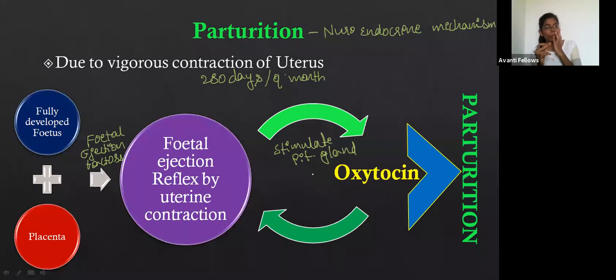First, the fully formed fetus and the placenta release the fetal ejection factor, and in response to the fetal ejection factor, the mother's uterus is going to contract so that the baby can move out. You might have observed in the movies, right? First the pains will come, not the vigorous pains. First it is mild pains and later the pains are very high, because first the fetal ejection reflex takes place, which is a mild contraction. This mild contraction stimulates the brain so that oxytocin gets released.